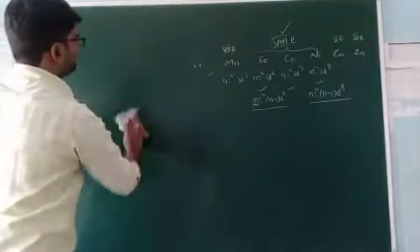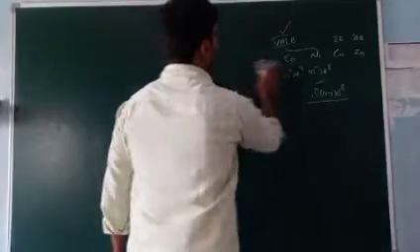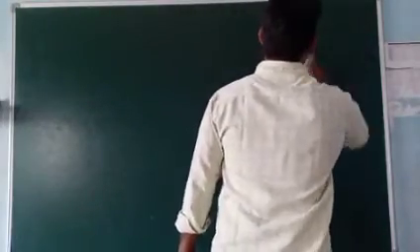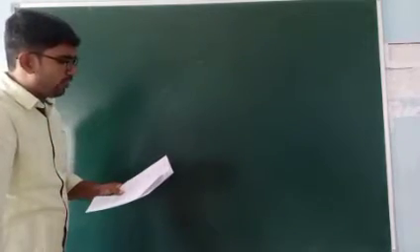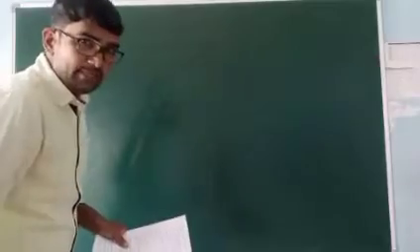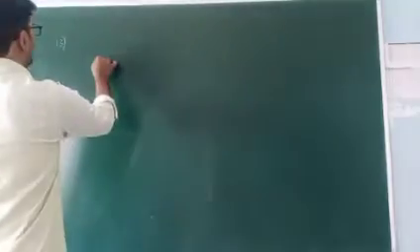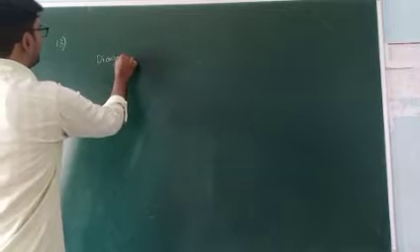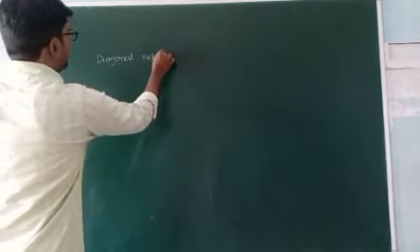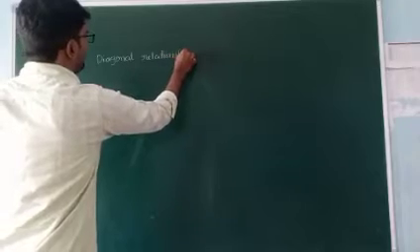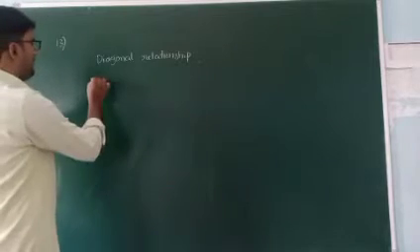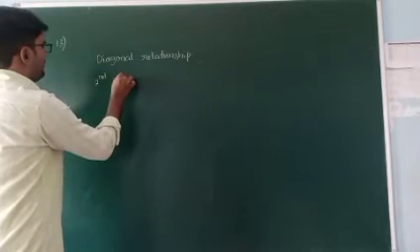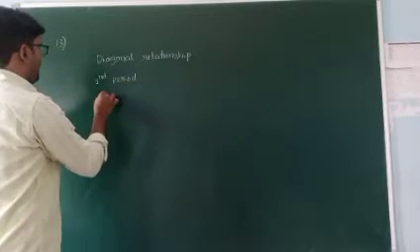Next one. 13th one. Aluminium is diagonally related to. First I will explain about the diagonal relationship. Sir, what is diagonal relationship? Diagonal relationship means, first write the second period and third period group elements.